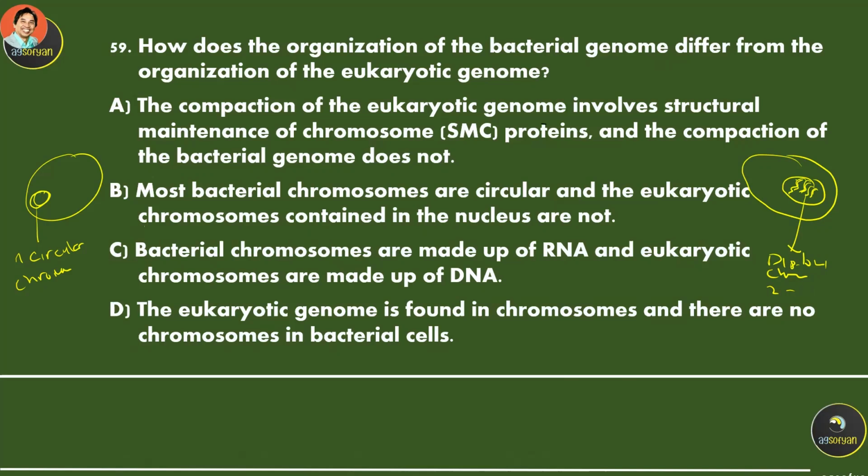So the compaction of the eukaryotic genome involves structural maintenance proteins. This is bacteria, they are circular. The eukaryotic chromosome is contained in the nucleus, and they are not circular.